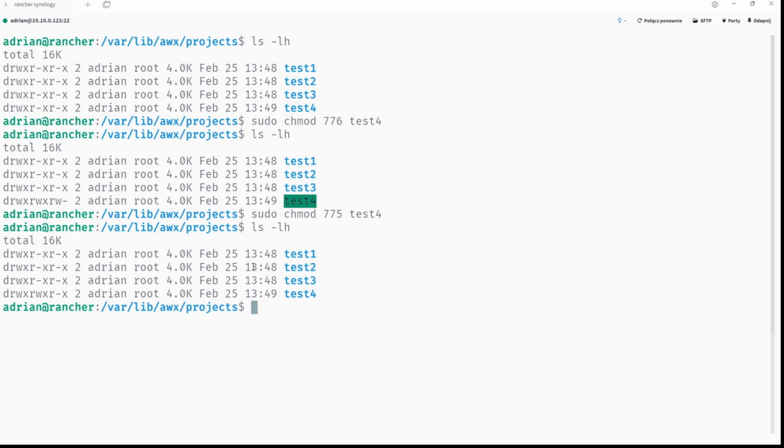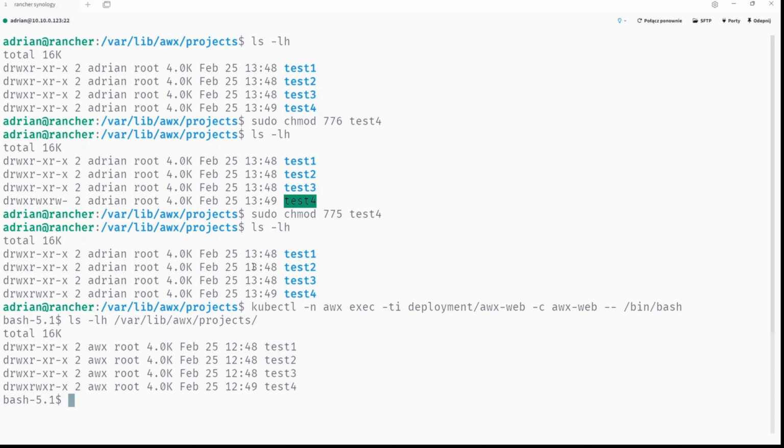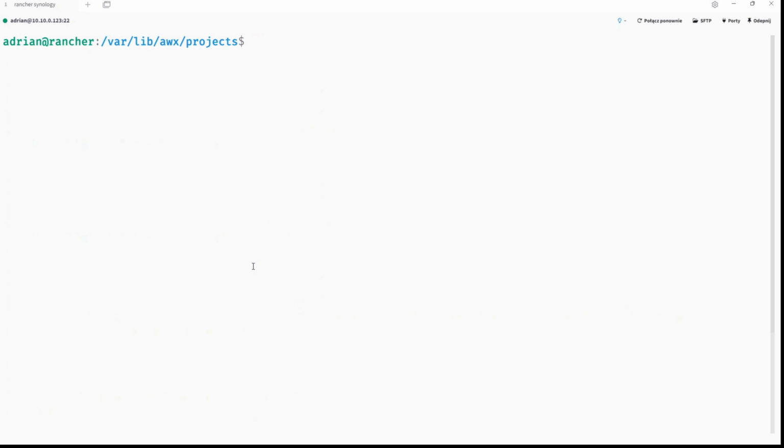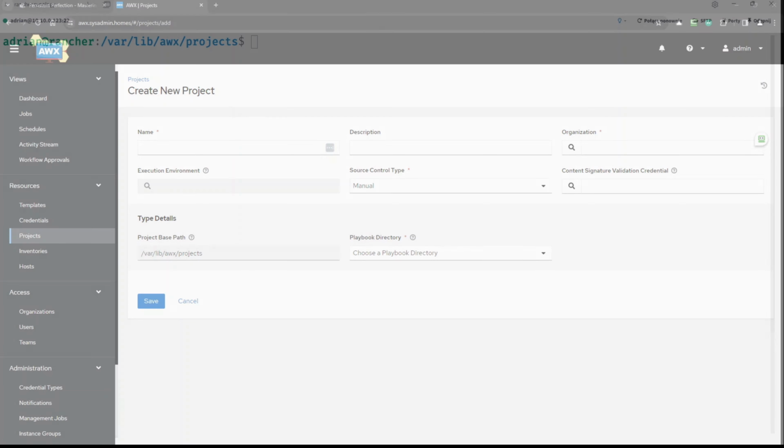It's fine. And now go back to this for a moment to check it, this lib AWX projects, just to show you how it is working. RWX. So when you change permission, not only owner but also permission on a host level, it automatically changes permission and owner inside the container. Okay, that's it. So now you can put everything into this, and now we will go back to the browser.